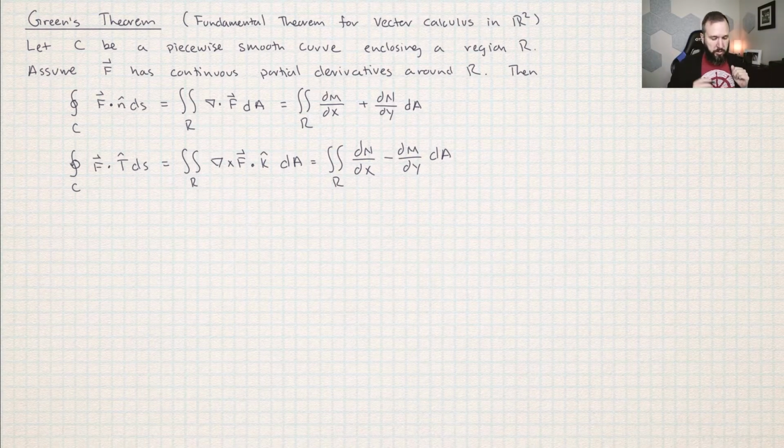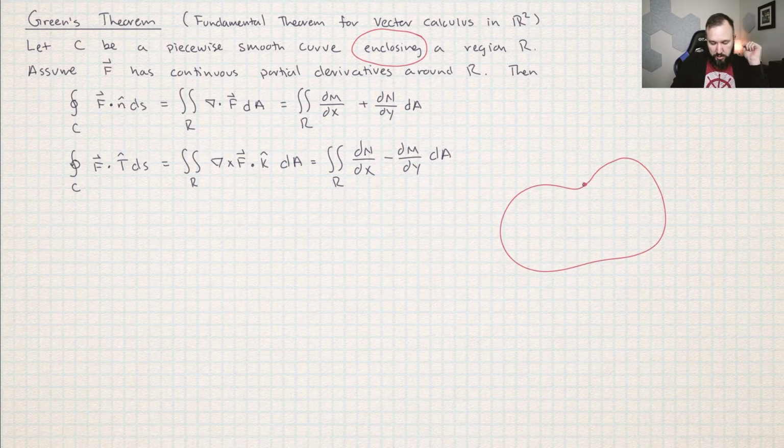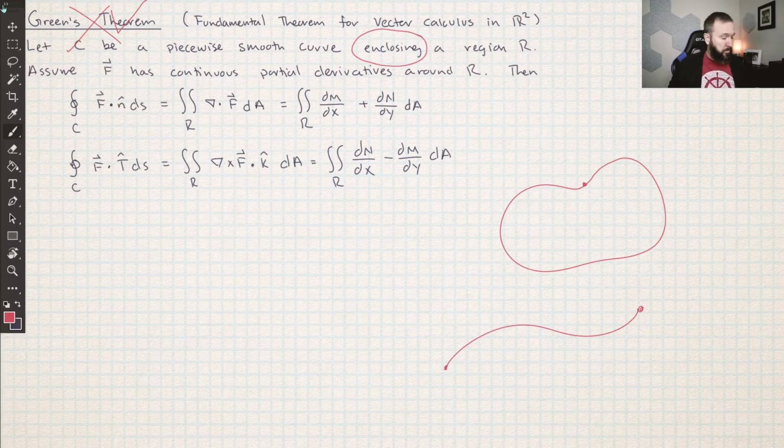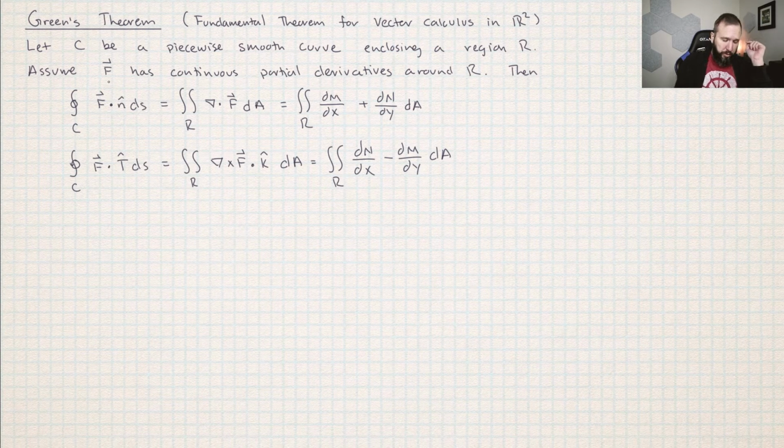So here is Green's theorem. The main thing that you need to keep in mind when you're solving line integral problems is whether or not the line integral is enclosing a region. If your path starts and ends at the same place, then you can use Green's theorem. But if your path just starts at one place and stops at someplace else, then you can't use Green's theorem. The other thing that you always have to check before you use Green's theorem is that your vector valued function has continuous partial derivatives.